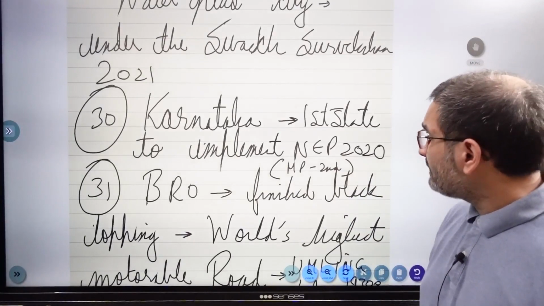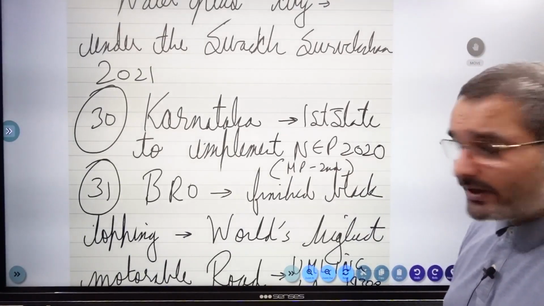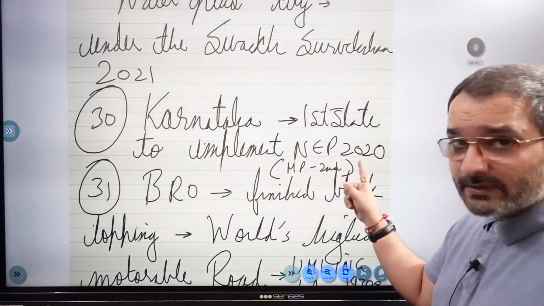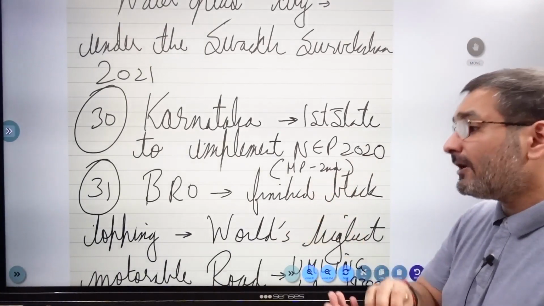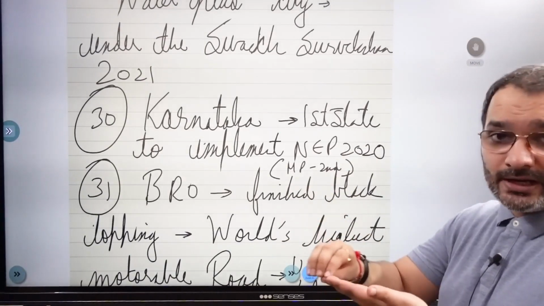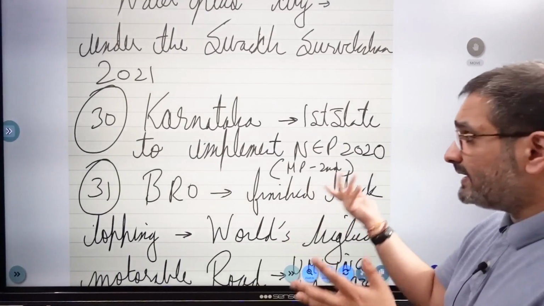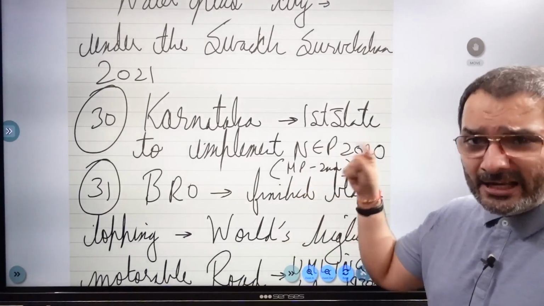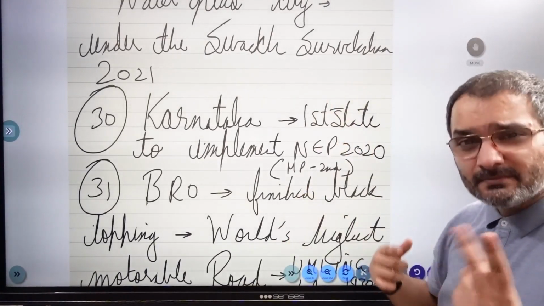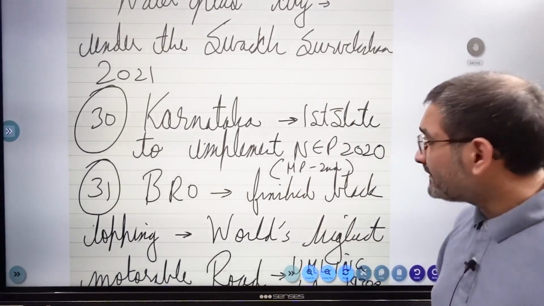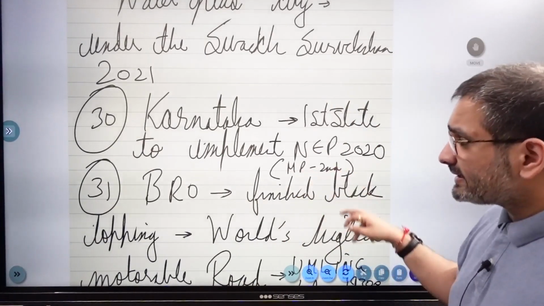Karnataka is the first state to implement the National Education Policy 2020. Remember this year as well, because well, question can be framed. NEP came or NEP was formulated in which year, etc., etc. And NEP किस कमेटी की रिकमेंडेशन से आया था? जागे मोहन प्यारे, right? And Madhya Pradesh is the second state.